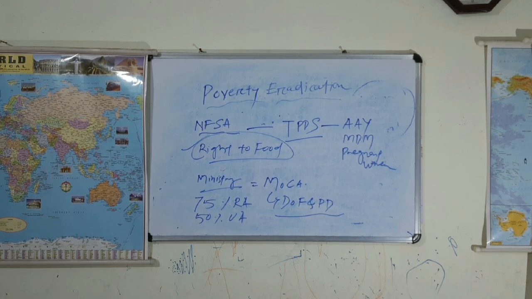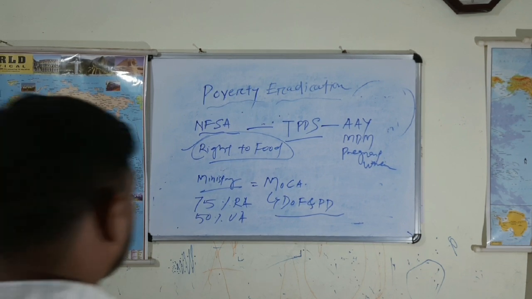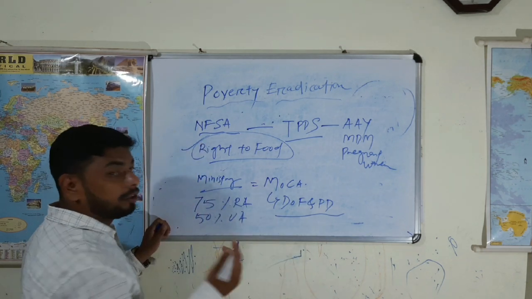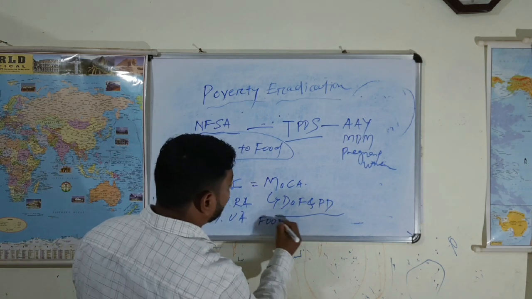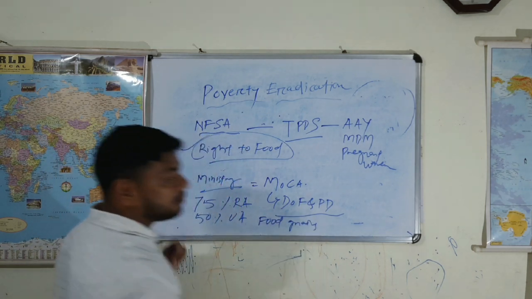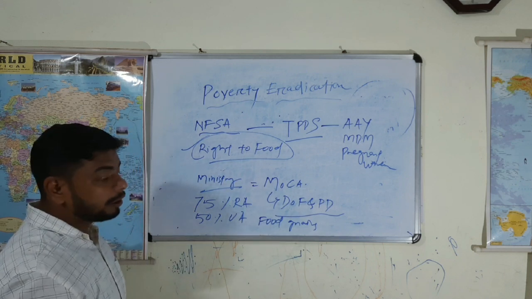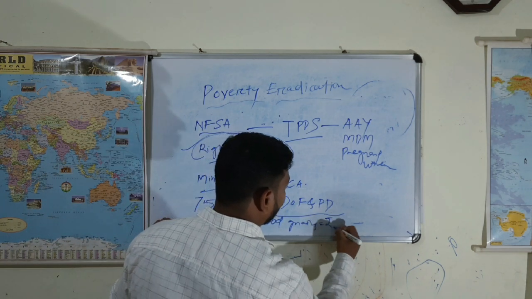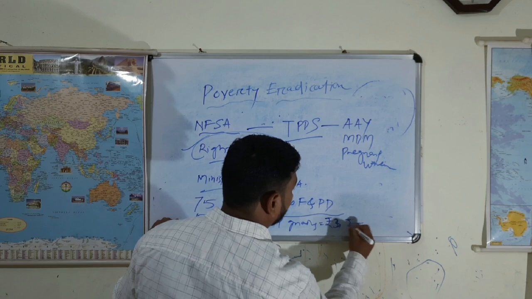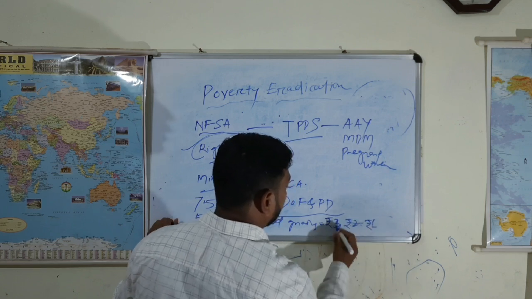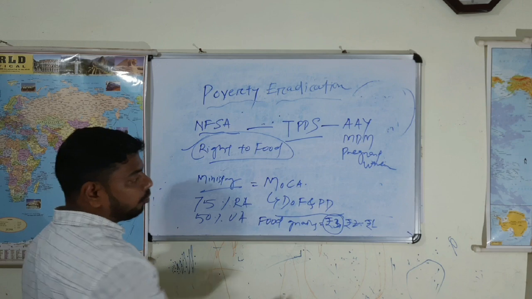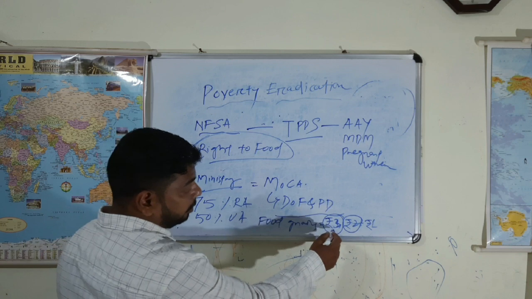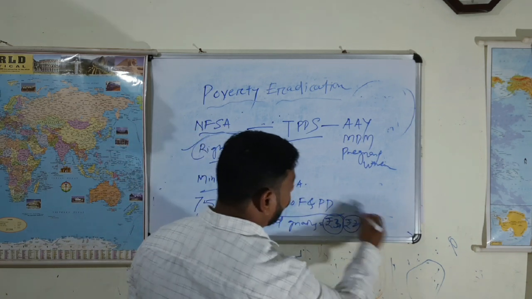Okay, got it now? 75% of rural area population and 50% of urban area populations will be provided food grains at a highly subsidized price. In the market it is 20 to 30 rupees, but here they will be provided at very low prices: rupees 3, rupees 2 and rupees 1. Rupees 3 for rice, rupees 2 for wheat, and this one is the coarse grain.